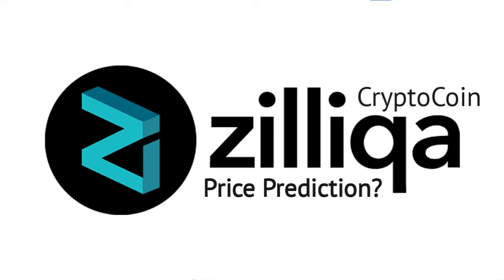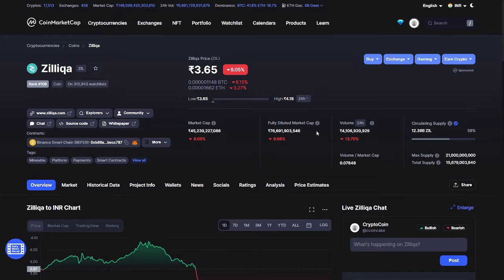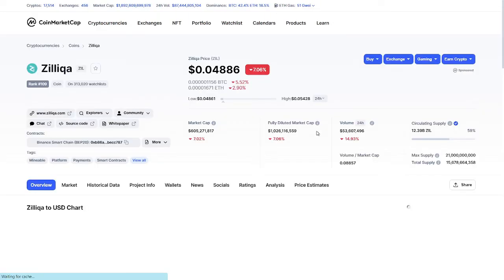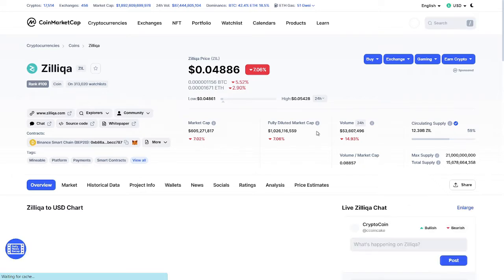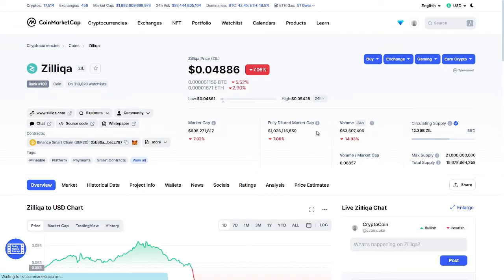We are going for ZILL's fundamentals right now. Okay, here you can see ZILL's fundamentals. Let me refresh. Here you can see there is like 7% downfall, 14% volume decrement, and market capital is down 7%. This coin has good market capital compared to the others, and still there is a 7% downfall in the market capital from yesterday. So it definitely denotes that the coin is selling, but not in a bad way.